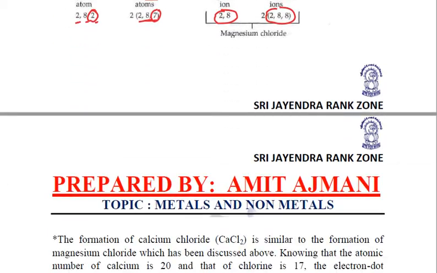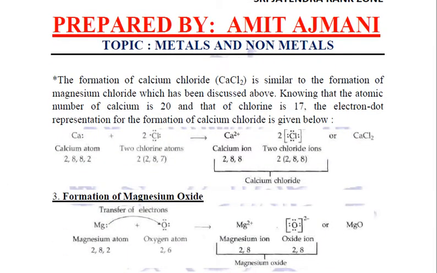Now, calcium reacts with chlorine in exactly the same way. The atomic number of calcium is 20, so the electronic configuration is 2,8,8,2. Just like magnesium, it has 2 electrons in the outermost shell, which it wants to donate, and it will donate 1 electron each to two chlorine atoms.